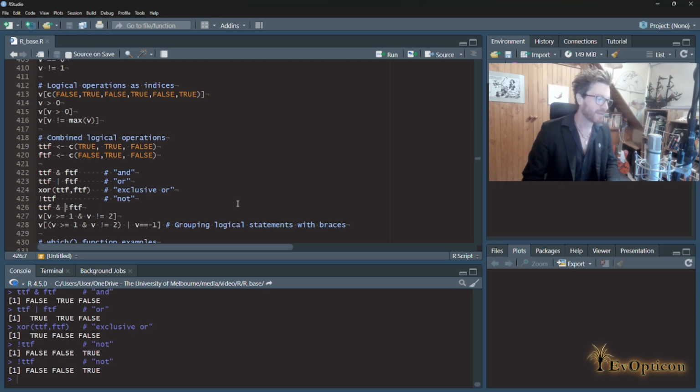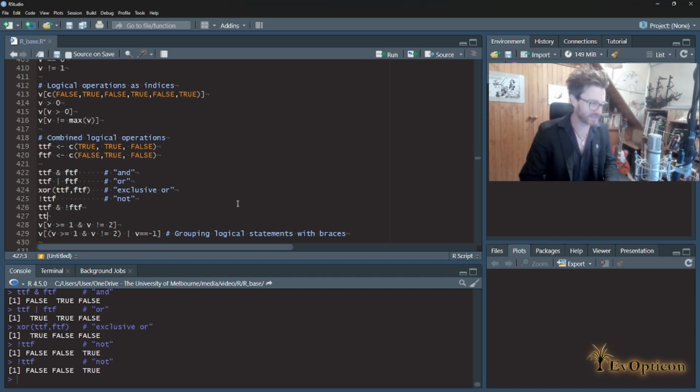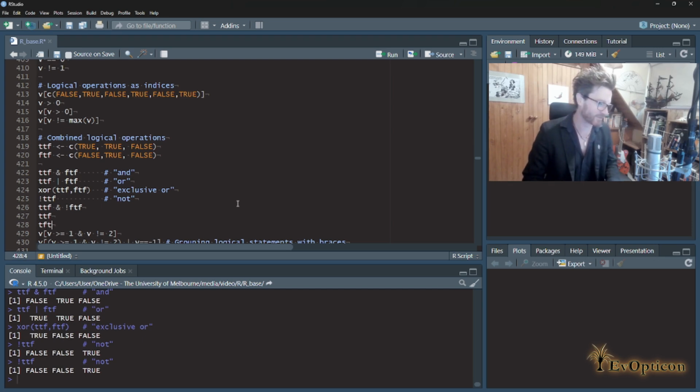Okay, let's work through it. So we've got true, true, false there, and then we've got an AND, and then we've got NOT false, true, false. So what that's going to be is a TTF, and then because we've done the NOT, we're going to get a TFT. It's going to reverse the trues and the falses.